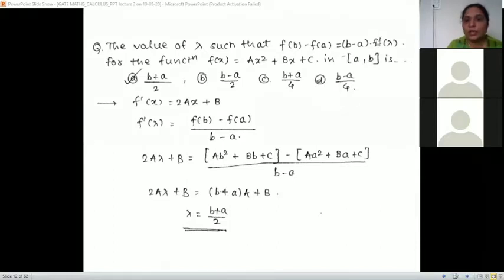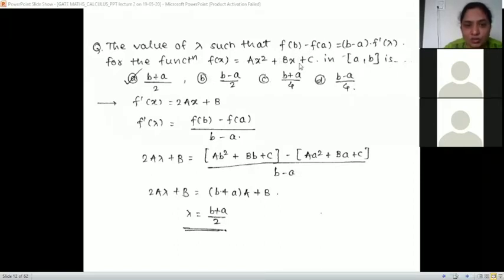The value of lambda is such that this condition is given to you. If you check this condition properly, f of b minus f of a upon b minus a, we have seen it somewhere. It is in Lagrange's theorem. f dash of c is equal to f of b minus f of a upon b minus a, and that c we call the mean value, but here it is called lambda. So lambda is the mean value of the function f of x in the given interval, and this is standard also. I will tell you later.